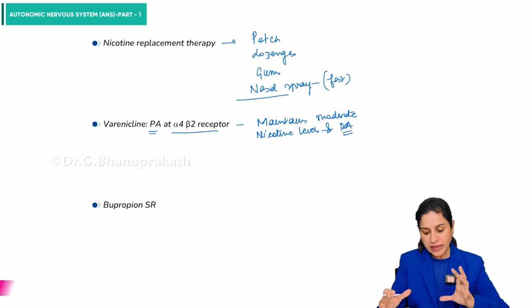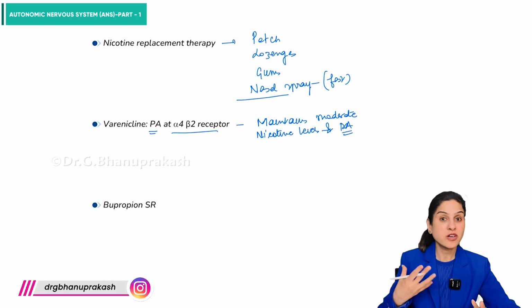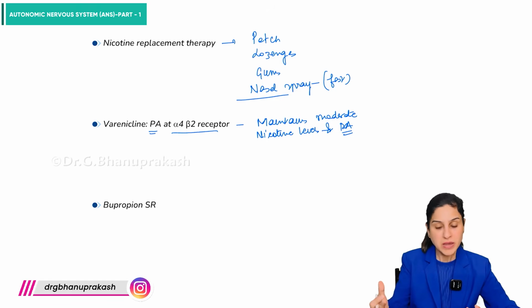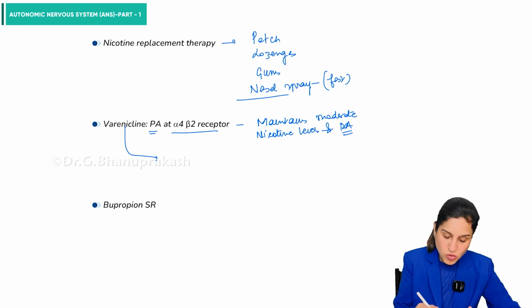When this is stimulated, since it's a partial agonist, there is moderate dopaminergic or reward system activation, not very high as compared to when the cigarette is smoked. So this is one of the most effective drugs.